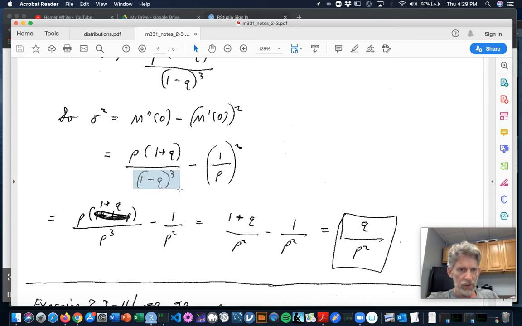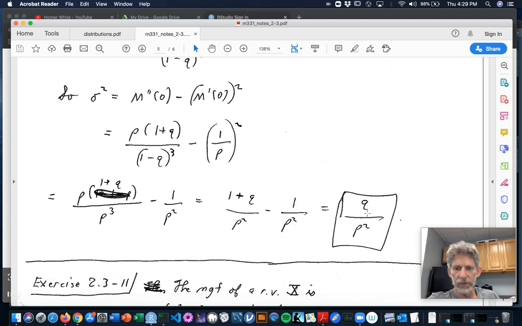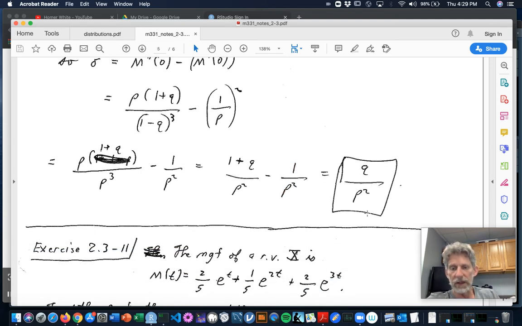You say, well, the (1 minus q) cubed is really just p cubed. And so there's a p that'll cancel from the top and the bottom there. And you'll be left with a (1 plus q) over p squared. And there was a 1 over p squared waiting to be subtracted. So you're left with q over p squared, or (1 minus p) over p squared, if you like. And that's the variance.